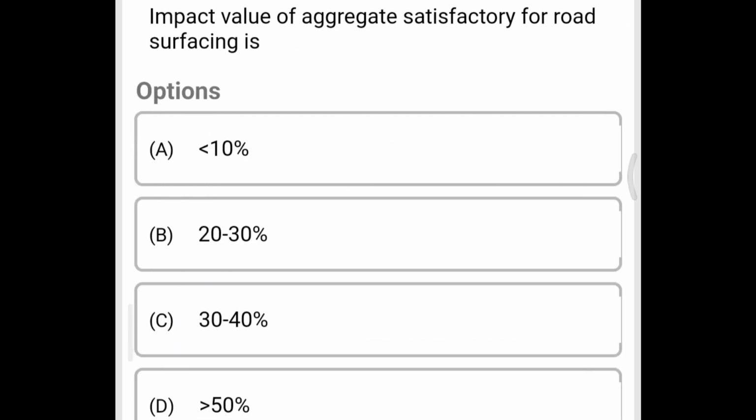Next question, impact value of aggregate satisfactory for road surfacing is option A less than 10%, option B 20 to 30%, option C 30 to 40%, option D greater than 50%. The correct answer is option B, 20 to 30%.